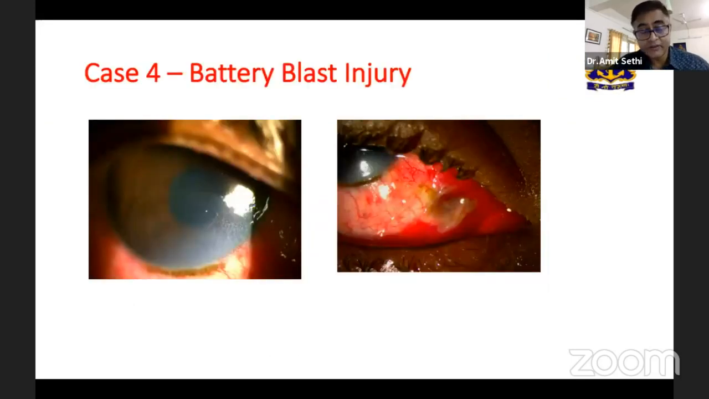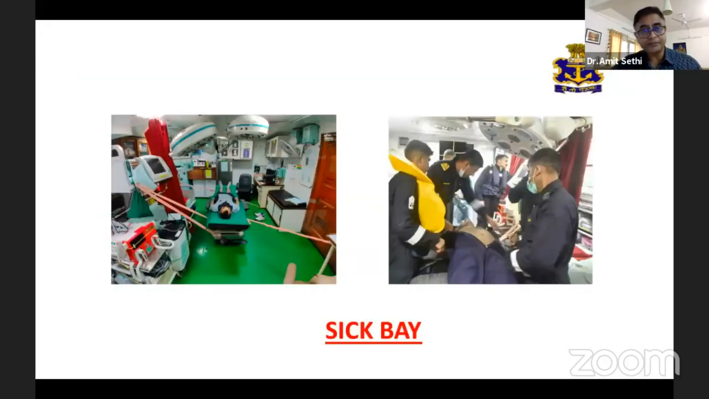Another case very commonly seen in the ships and submarines is battery blast injuries. Now, this individual had a chemical injury. Batteries generally have sulfuric acid. He came with corneal opacity, limbal ischemia, and a scleral melt. He was managed conservatively, and now he's doing all fine.